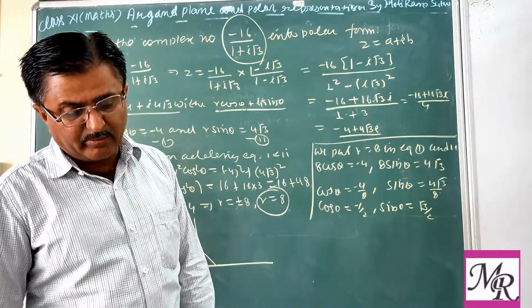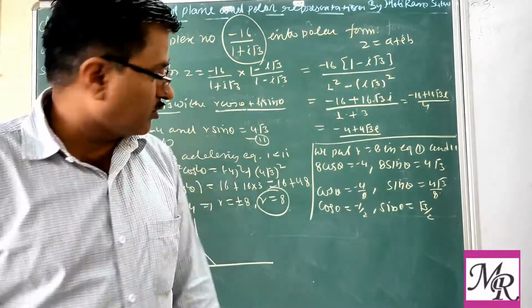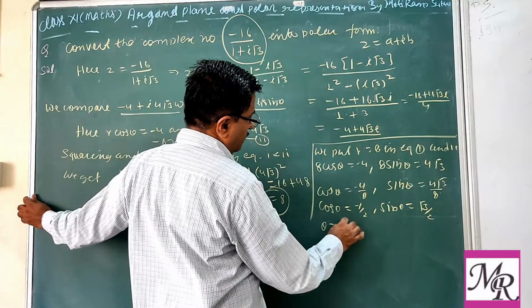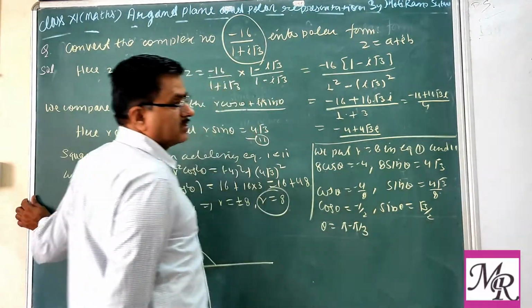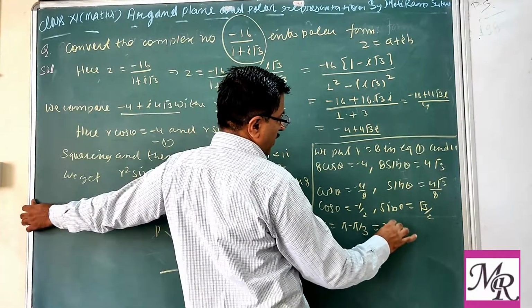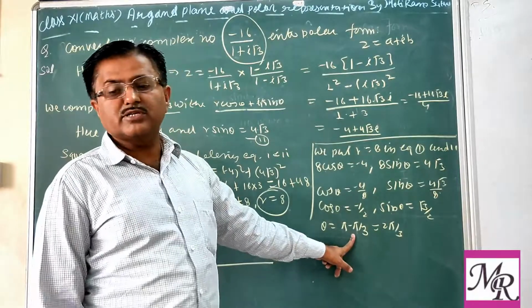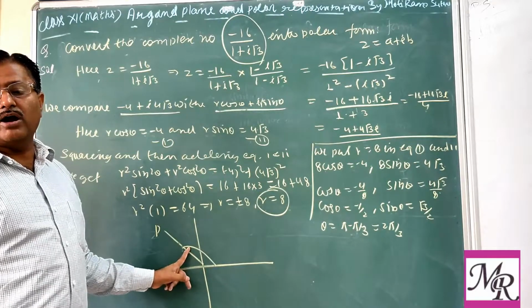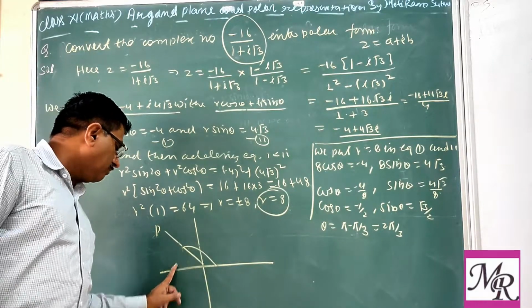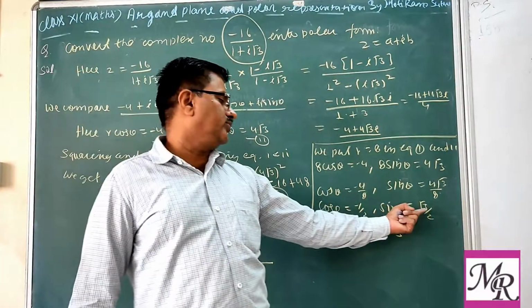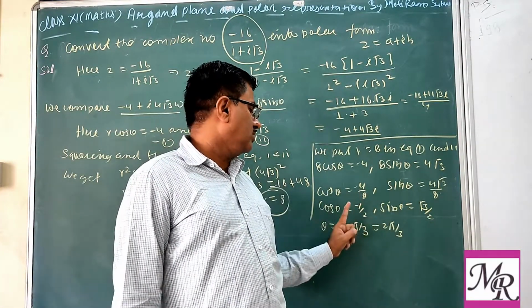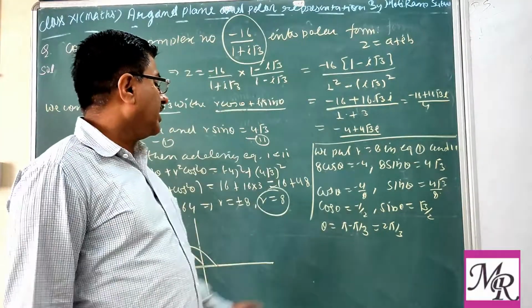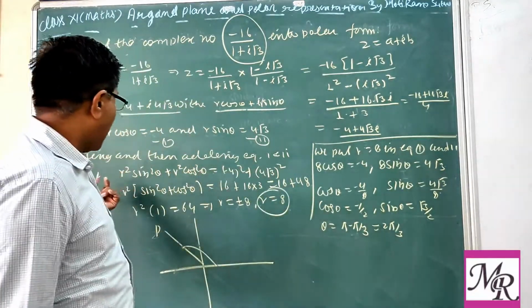So theta will be pi minus pi by 3, which is 2 pi by 3. Why do we take pi minus this? Because we want the second quadrant. For the second quadrant we take pi minus theta. Clear? So we get both the values, theta and r.